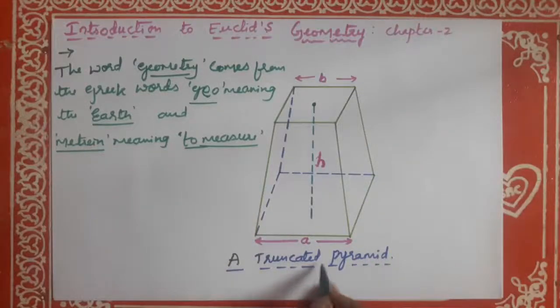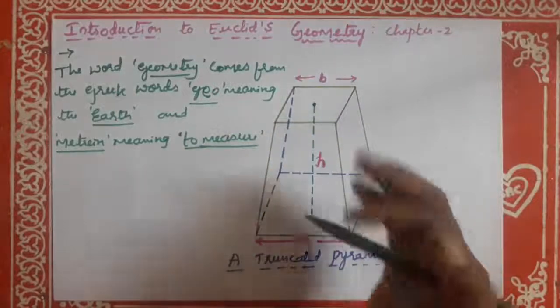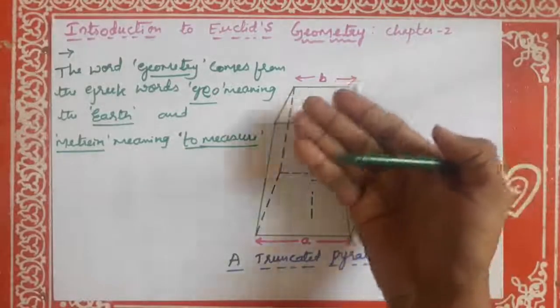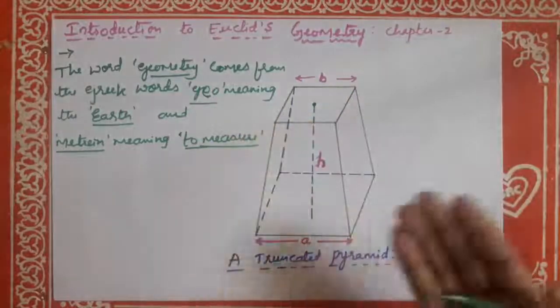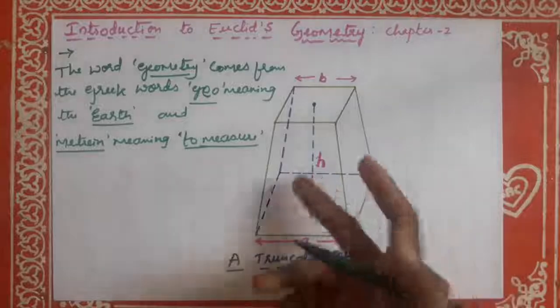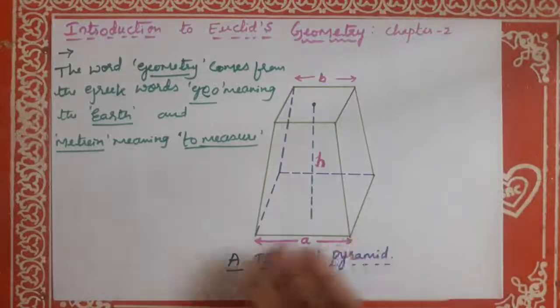Do you know the meaning of the truncated pyramid? To make it short. See, the upper part of the triangle shape is cut off. Is it? That is what is called a truncated pyramid. So look at this figure. You know that a pyramid is a solid figure, the base of which is a triangle.